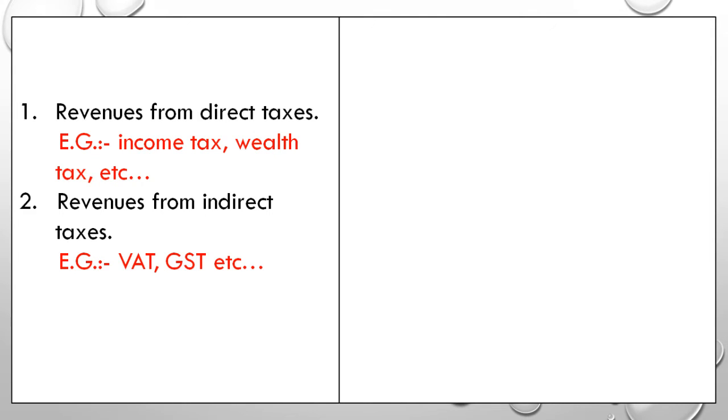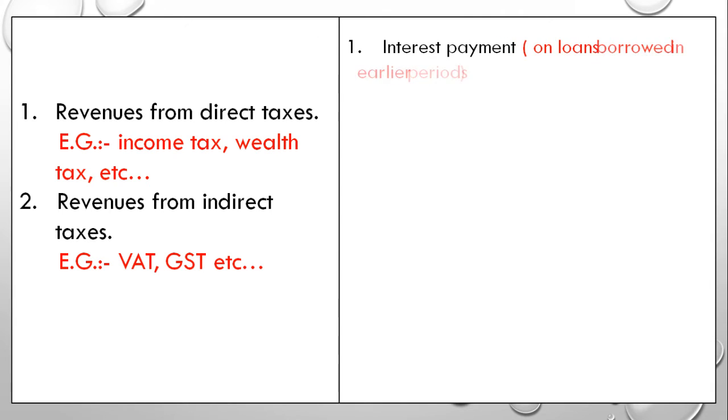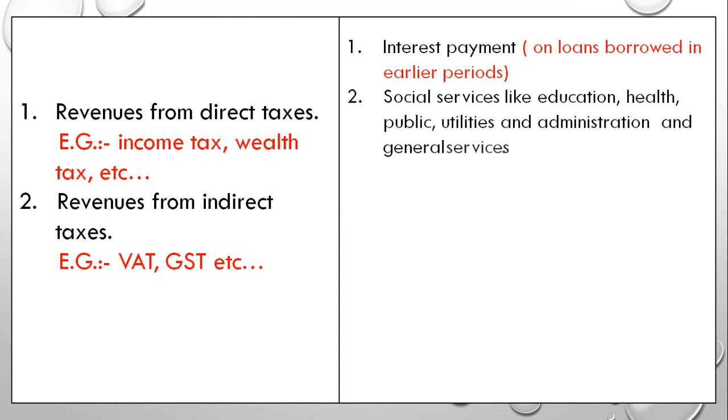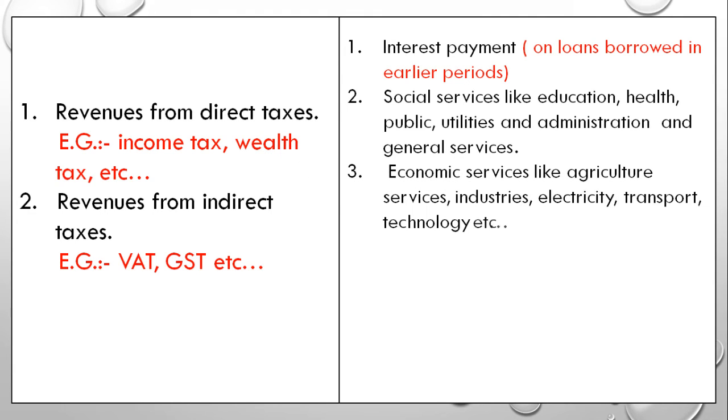Now coming to the non-plan expenditure. Non-plan expenditure can be divided into different parts. First, interest payment, that is on loans borrowed in an earlier period. Second, social service like education, health, public utilities, administration and general service. These are to be planned by the government. Moreover, there are economic services like agriculture, industry, electricity, transport, technology, etc.